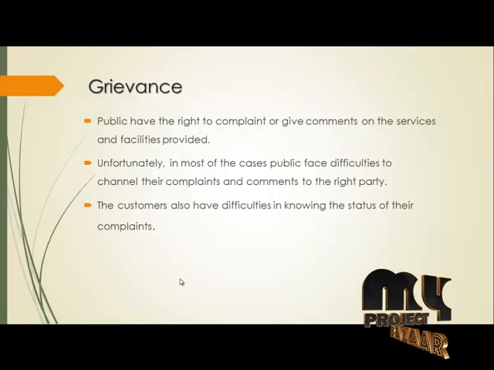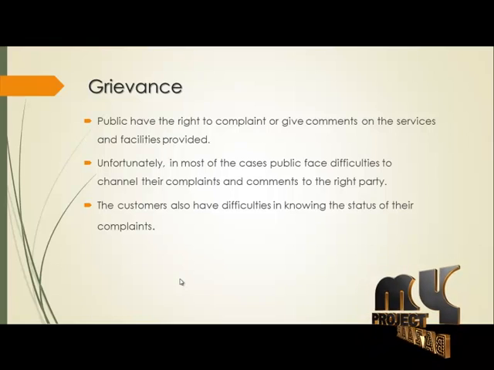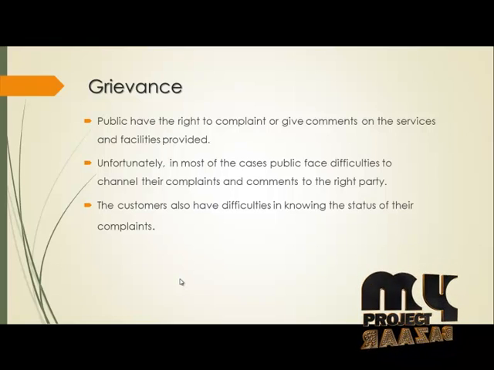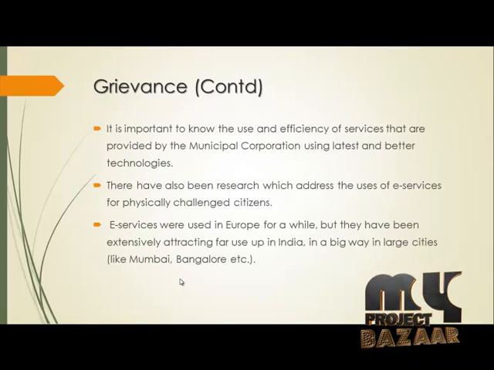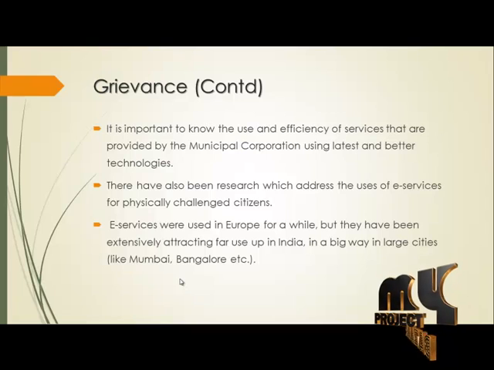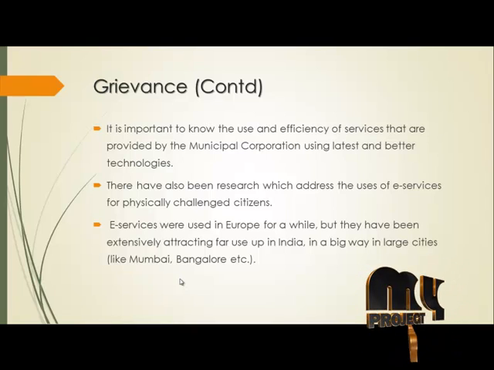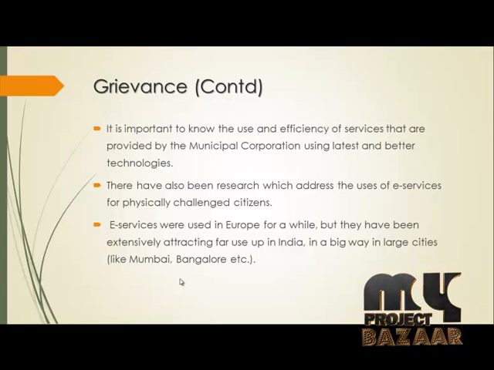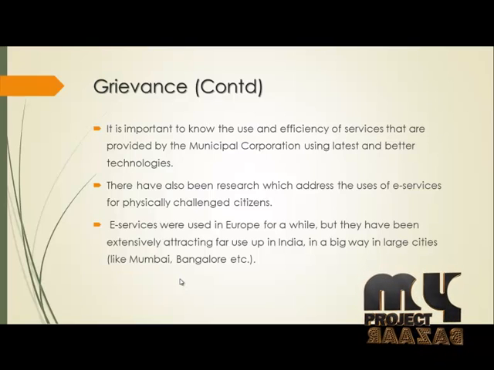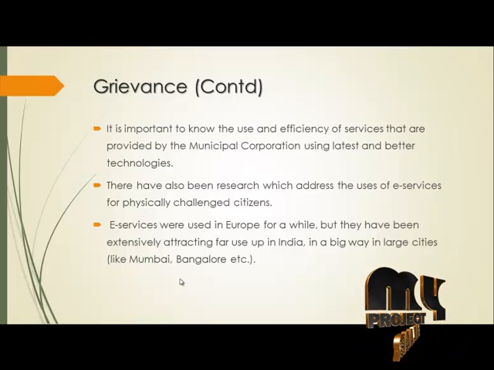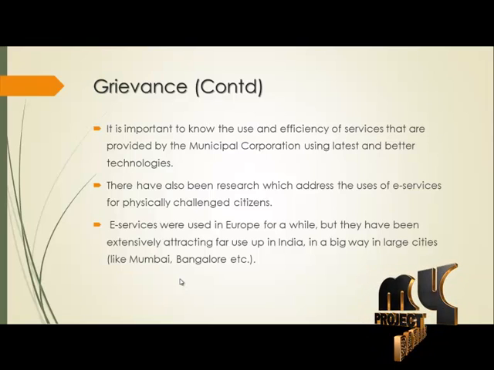Then for the complaint receiver, we use a site built with PHP coding. The site receives the complaint, posts the status of the complaint, and forwards it to the municipality officers. We use separate logins in these applications. E-services are a big challenge for citizens. They are used in European countries, but it will be challenging for big cities like Mumbai and Bangalore. The public's comments go to separate officers. It will be posted under 5 criteria for the municipal corporation.